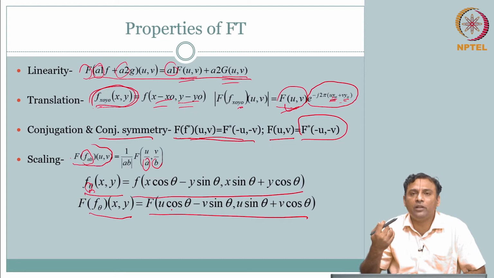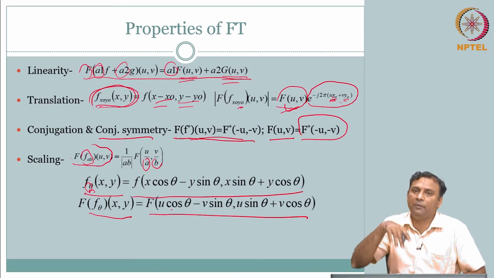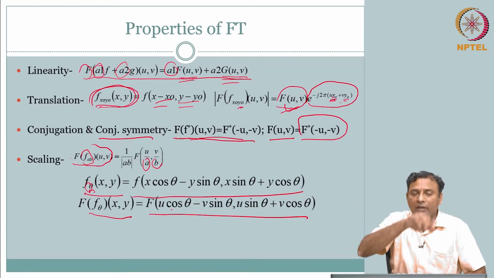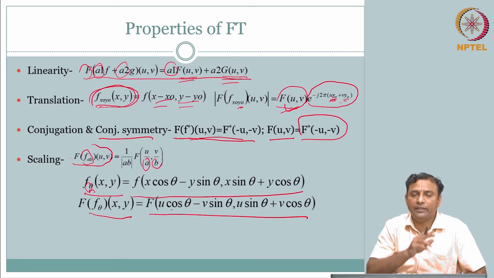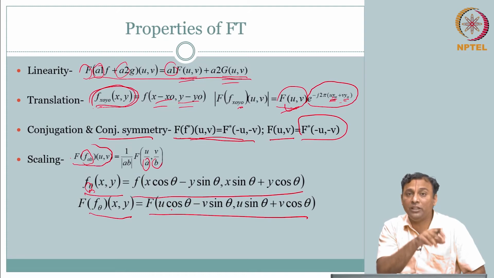Look at the examples that we covered: there was a pattern of black and white stripes. When we did that, what did we say? We said the frequency is changing only in the u direction and is constant in the v direction. So v was equal to 0 and u had some frequency, I think 1, 2 and 4 is what we covered.